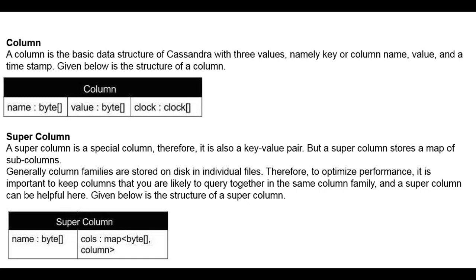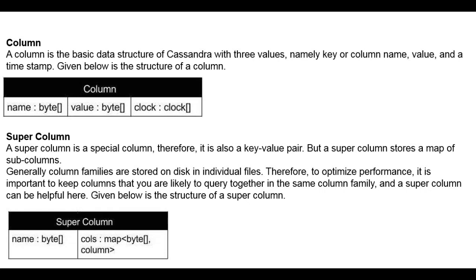So generally column families are stored on the disk in individual files, and therefore to optimize performance, it is important to keep columns that you are likely to query together in the same column family. And a super column can be helpful here for combining all of the similar columns under a super column. So the structure is the name and the columns where it is being mapped. That is the structure of the column and super column.